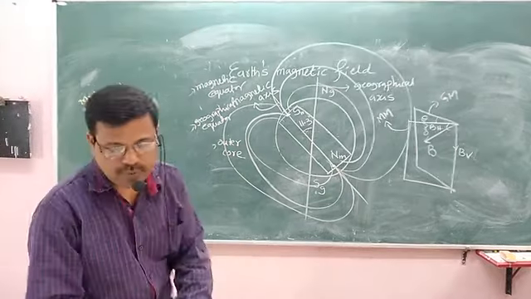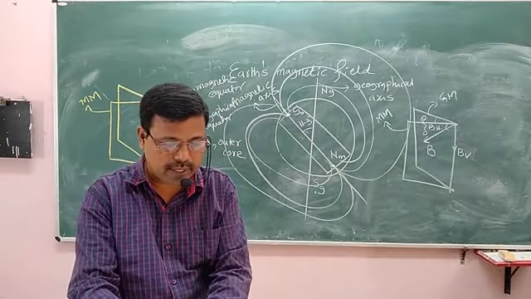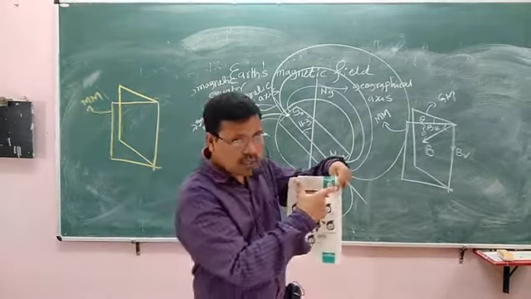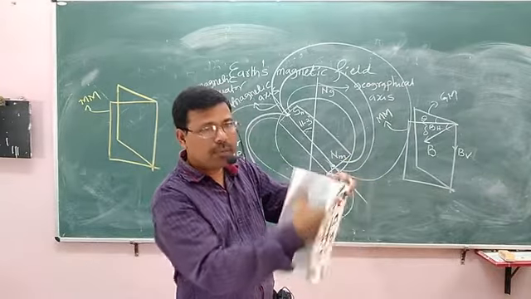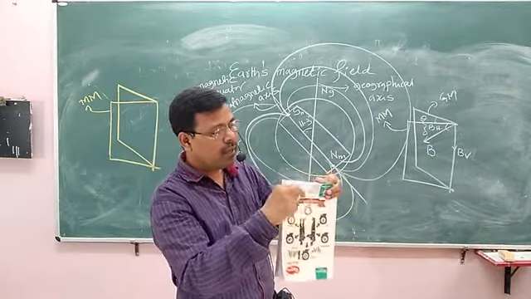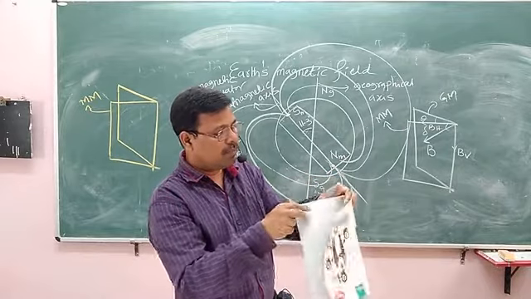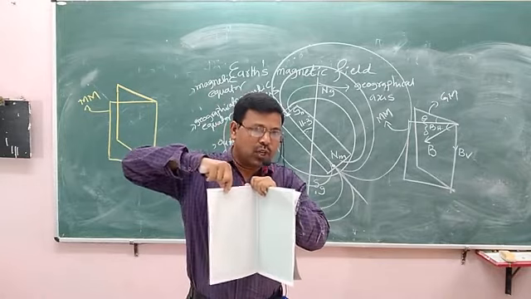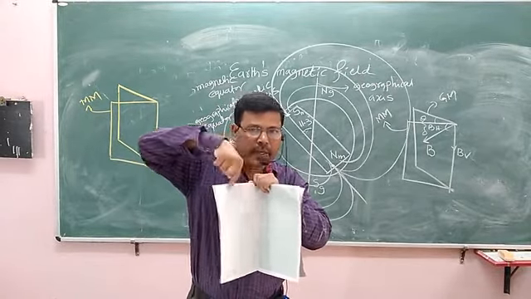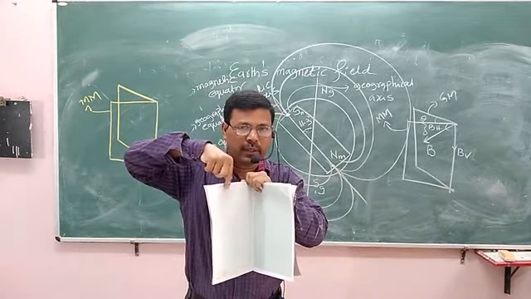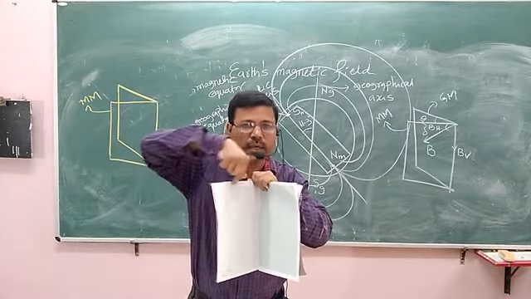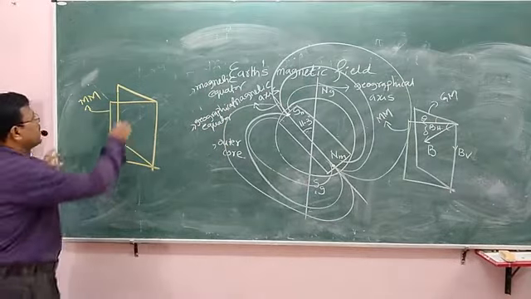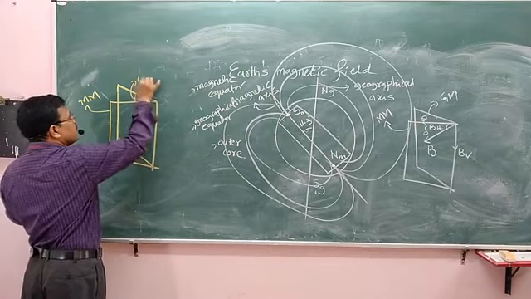Like this, we have the magnetic meridian and the geographical meridian. The angle between the geographical meridian and the magnetic meridian is about 11.3 degrees. This angle is called magnetic declination. It is denoted by theta.